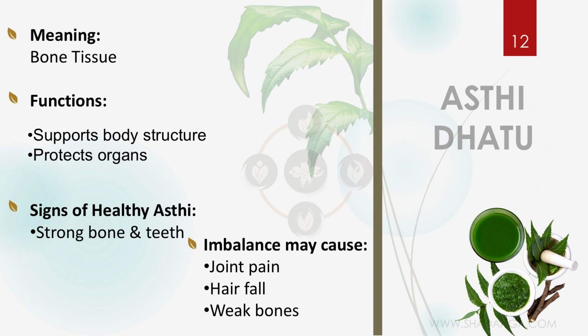Teeth is also a part of what? Asti, right? Next is the imbalances. So imbalances, what will happen if it is not good? Joint pain and bone pain, the bones will be weak. So they are more exposed to osteoporosis type of diseases and hair fall.